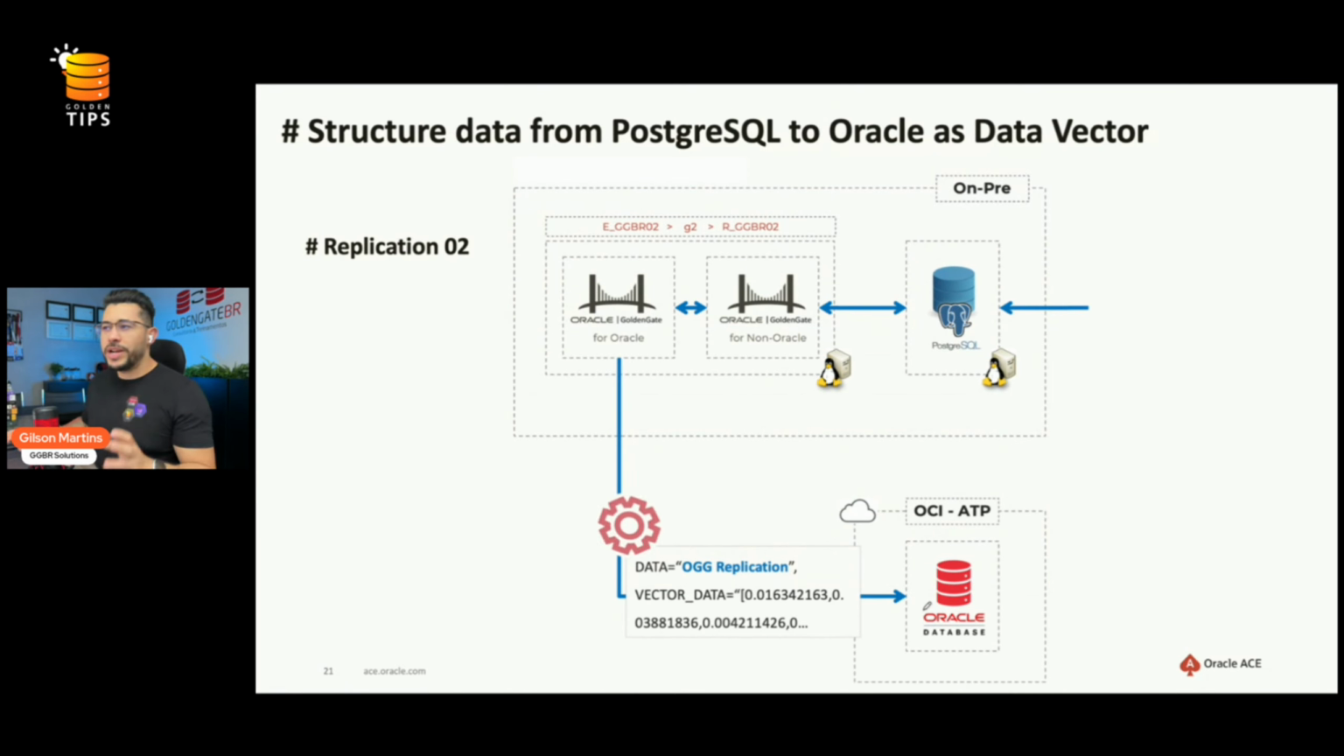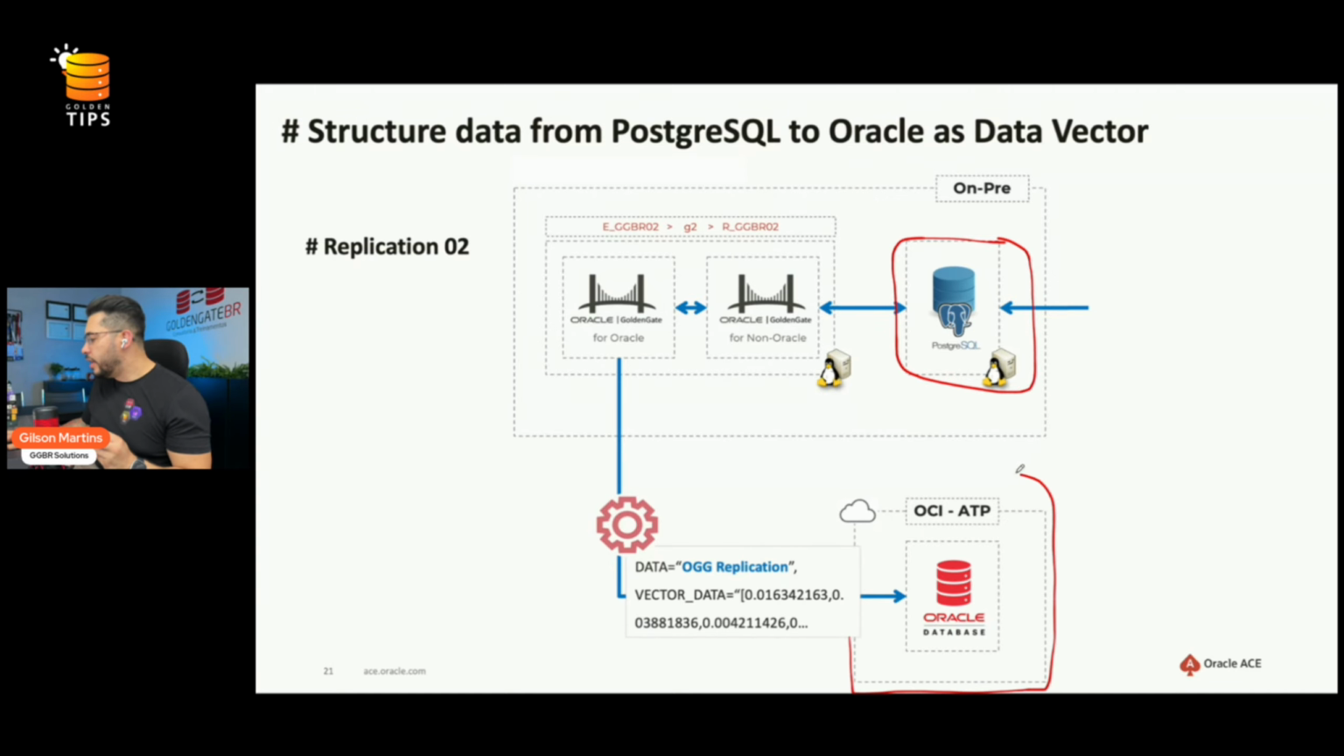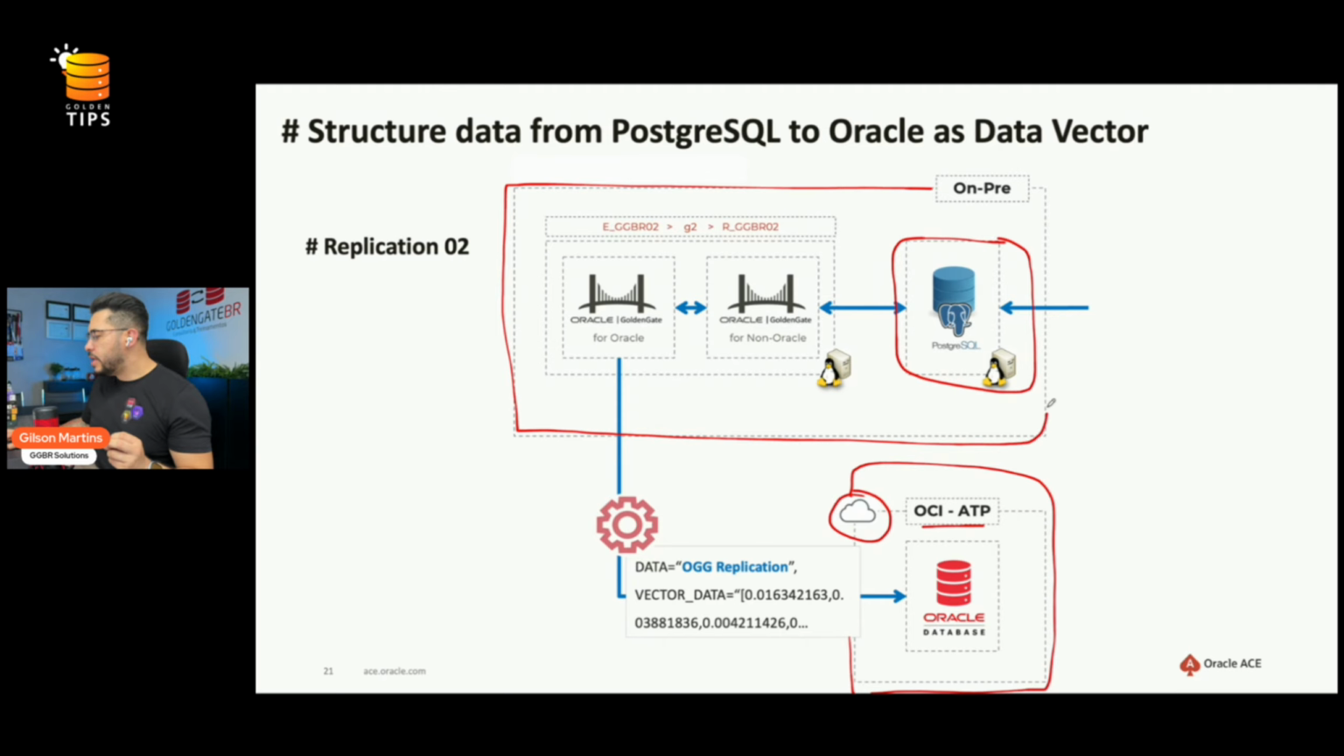Okay, now we are going to see the second use case, where we are replicating structured, relational data from Postgres to Oracle. In this case, we changed the source and target. Now we have Postgres as the source database, and Oracle as the target. And this Oracle is in the cloud. It's OCI, an autonomous database. All the GoldenGate and the source database are on premise, and our target environment is in the OCI.